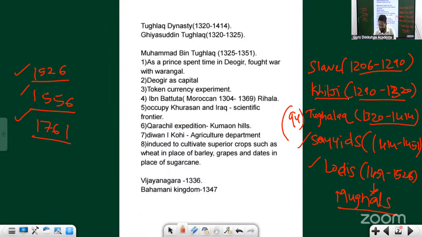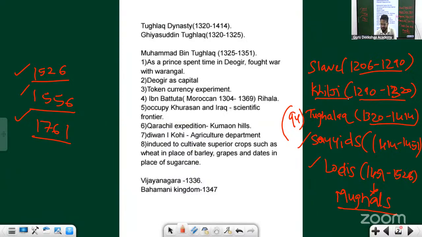Who is that ruler who started with the military department? His name is Balban. He started a department called Divan-i-Ariz. Okay, it is Balban. With respect to Iltutmish, we have seen other things. That is consolidation of nobles into Chahalgani. Chahalgani is also called the 40 strong nobles. And the Ikta system.